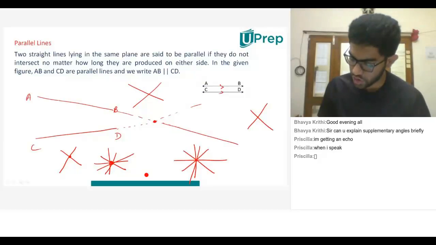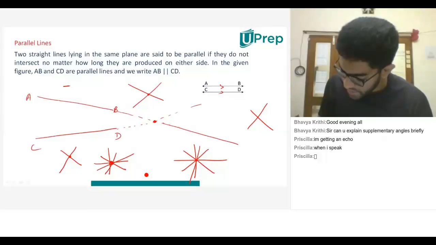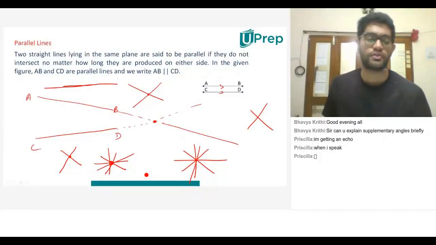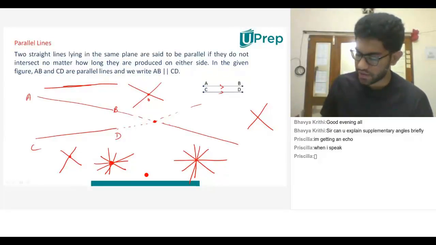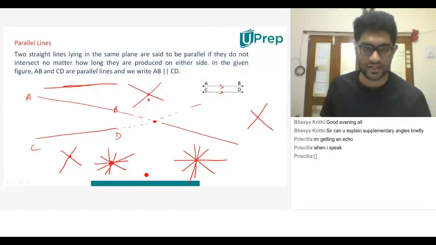Okay, this is not called overlapping. This is called intersection. Overlap is, say I draw a line and I draw another line that goes on top of it. That's an overlap. Okay, sir. This is intersection. Say there is a common point O and there are two lines that go through this common point. They are intersecting lines.